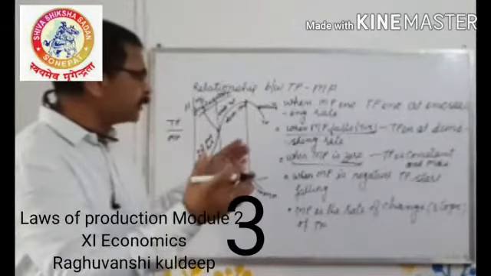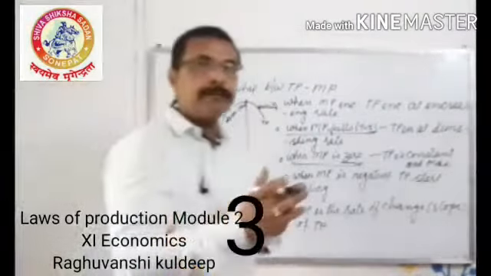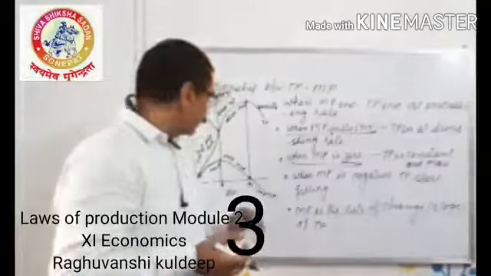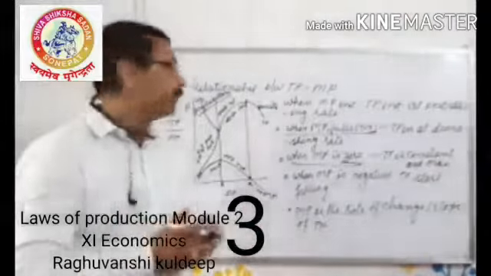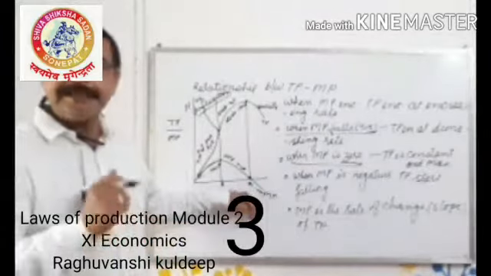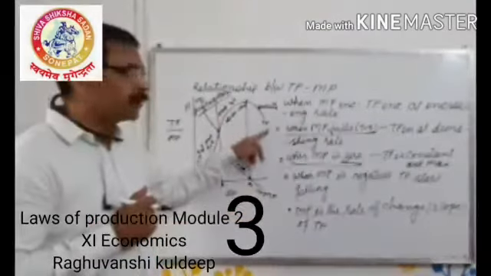So that is the relationship between total product and marginal product. Have you noticed that total product is changing according to the change in marginal product? If MP is increasing, it is adding more and more to TP, so TP is increasing at an increasing rate. When MP is falling but positive, it is adding less and less to TP. That's why TP increases at a diminishing rate. When MP is 0, there is no addition to TP. TP will stop increasing. And beyond this point, MP becomes negative. That means TP starts falling.